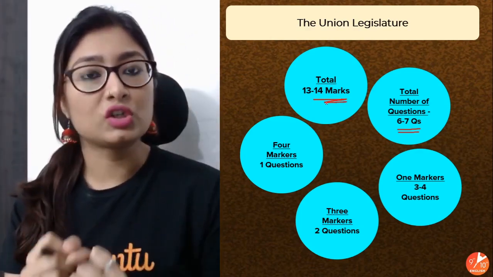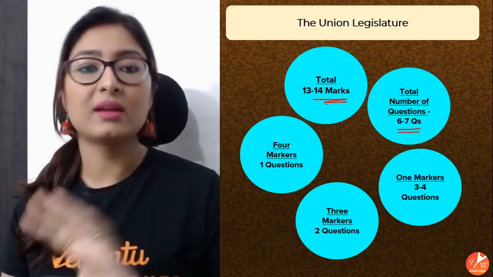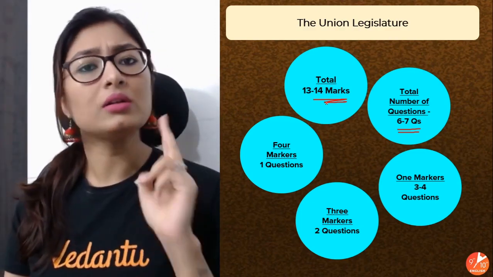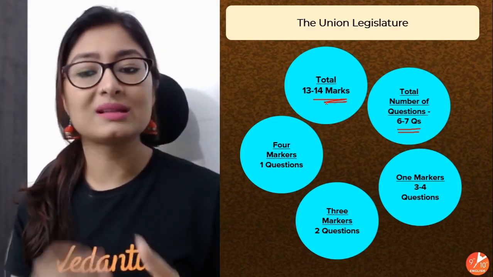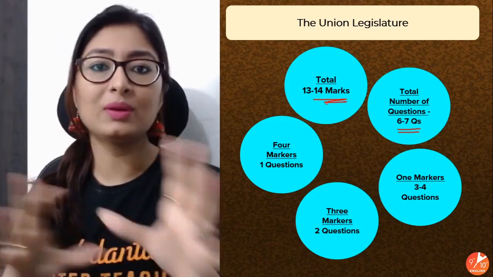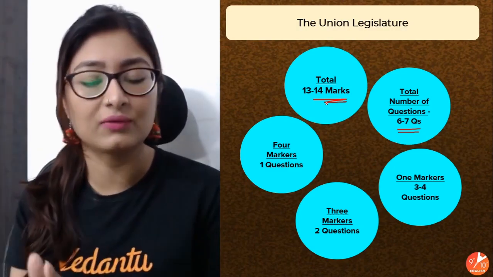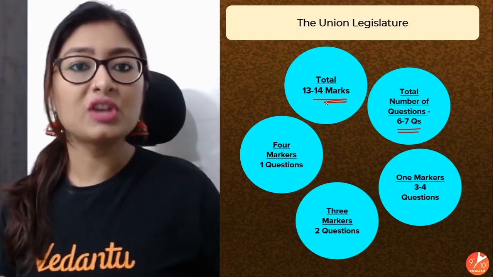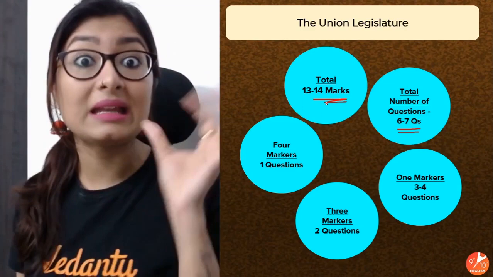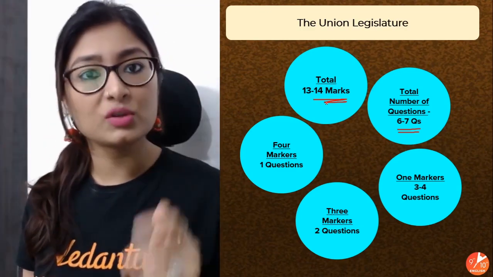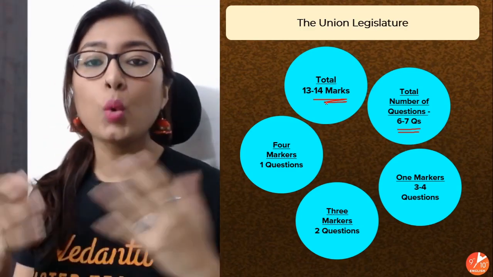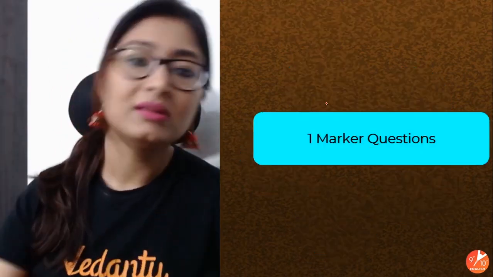If we look at the division, we are expecting 1 marker questions around 3 to 4 questions, 3 marker 2 questions, and 4 marker 1 question. This is an estimation. 1 mark can be between 3 to 4, so that is what makes 13 to 14 and 6 to 7 questions respectively. So that's pretty much how Union Legislature is going to look in terms of marks distribution in your question paper. Now let's quickly get started and discuss the answers.